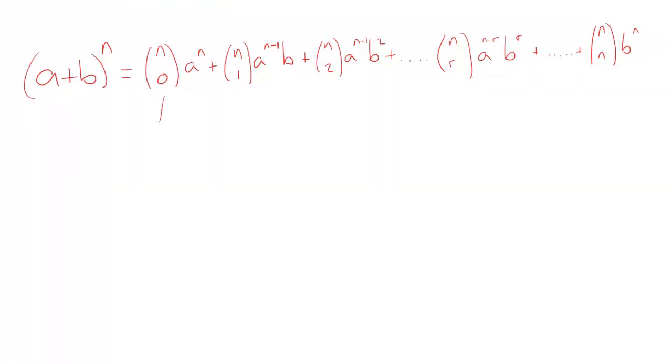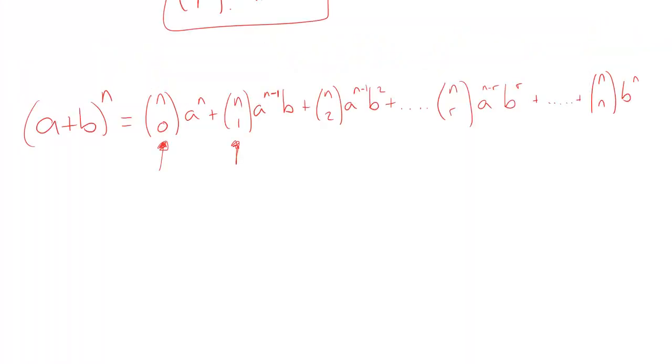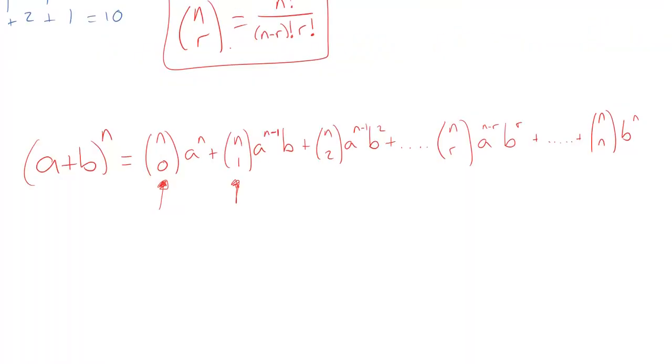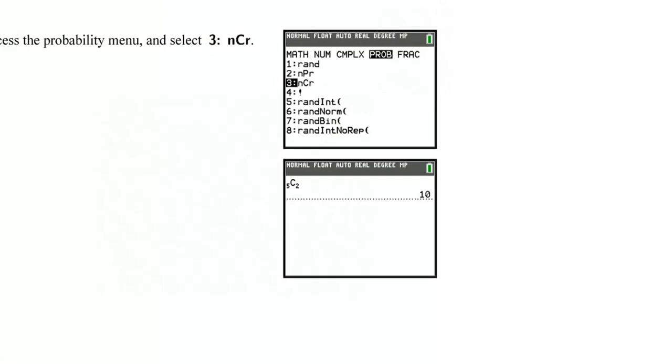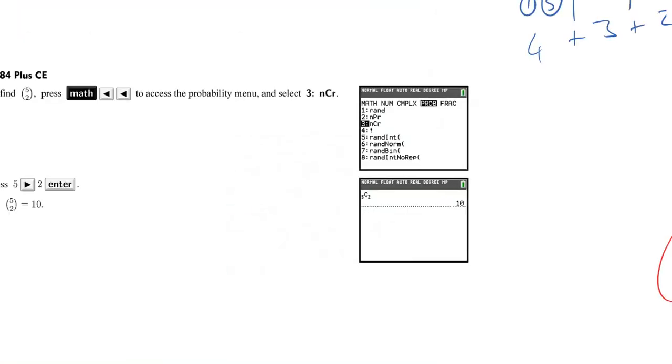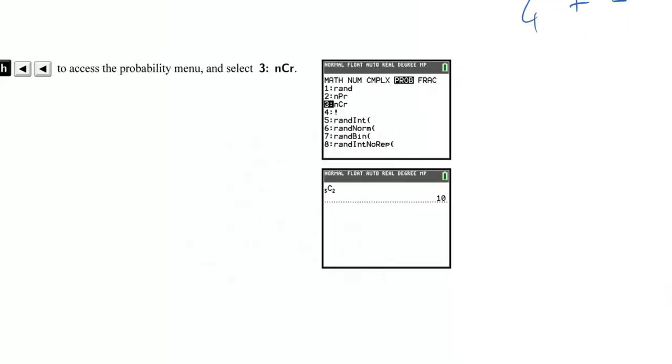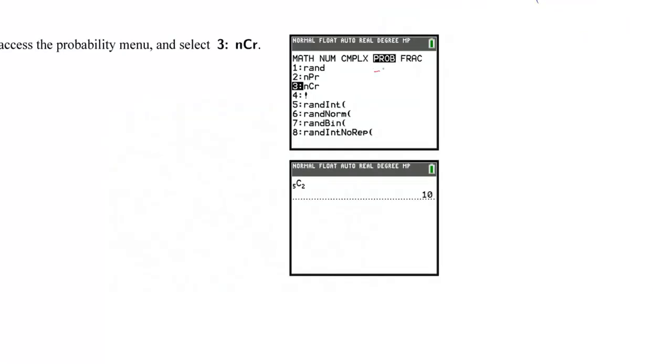And the great news for us is, because there's a formula for finding these coefficients, that means we can use our calculators to find them. So if we wanted the 57th line of Pascal's triangle, we don't need to draw it out. We could use our calculators to find it when n is 56, or 57, sorry. So on your calculators, if you have a TI-84, if you press math and then scroll across to the probability functions, if you go down, nCr is the one we want.